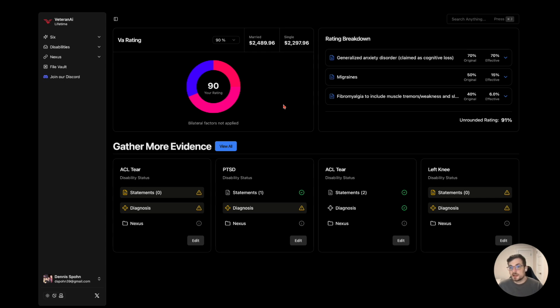Okay, so today what we're going to cover is how to create a personal statement. If you just joined for the first time, you'll probably just see a button in the center. You can go ahead and click that. The short story is if you want a new personal statement, you have to create a new disability. If you're coming for another statement for an existing disability, you would select that one specifically, but I'll show you that a little bit later. So for now, the easiest, most surefire way is to hit disabilities and then hit add disability.